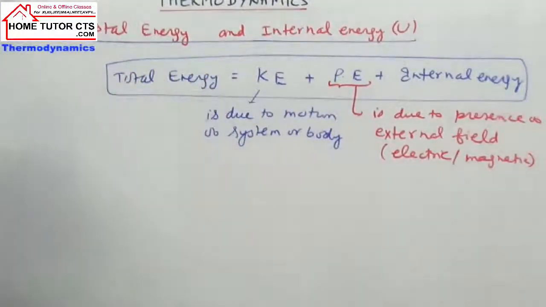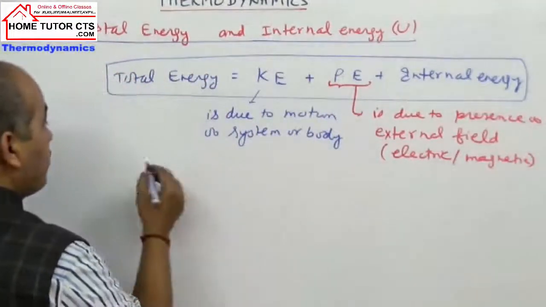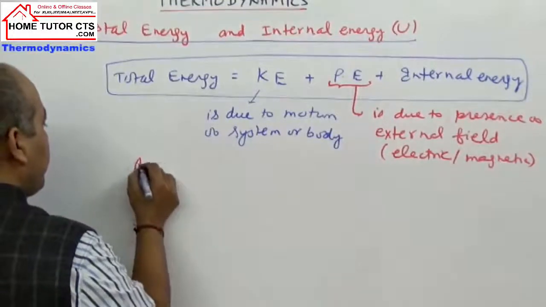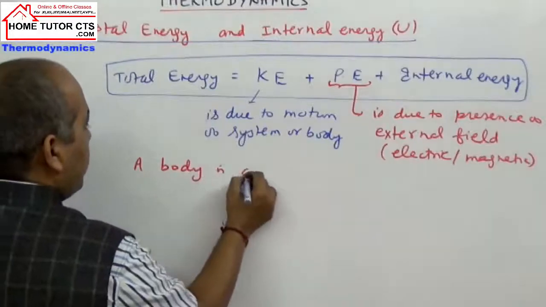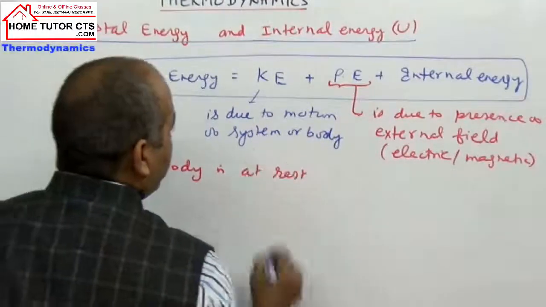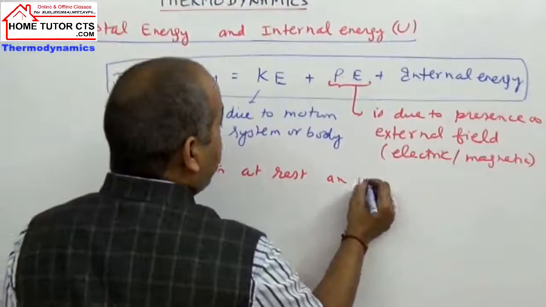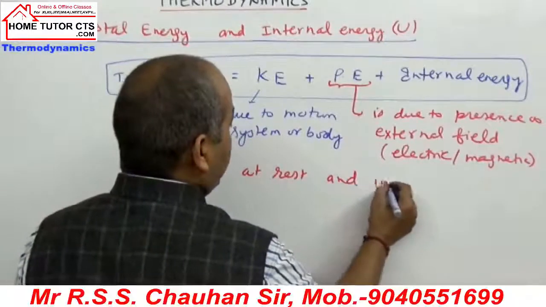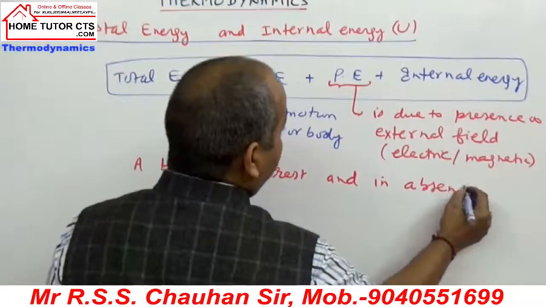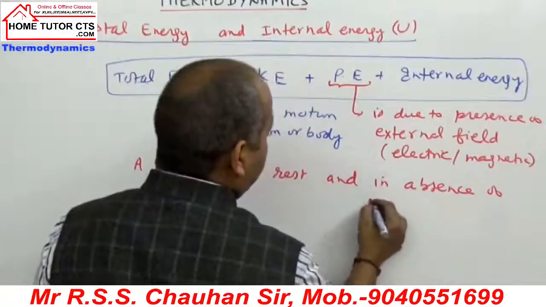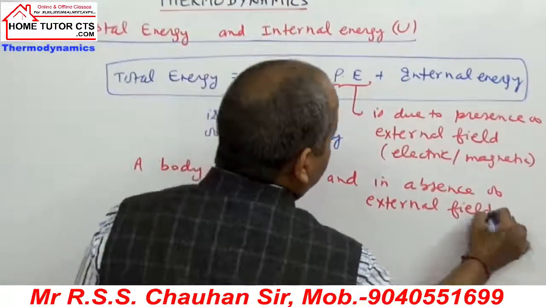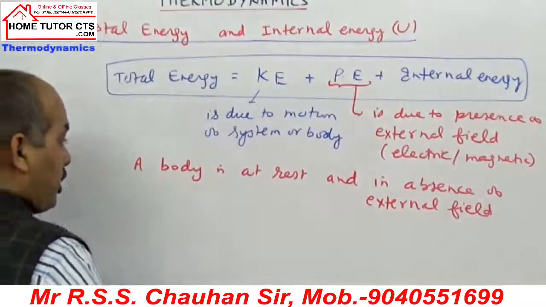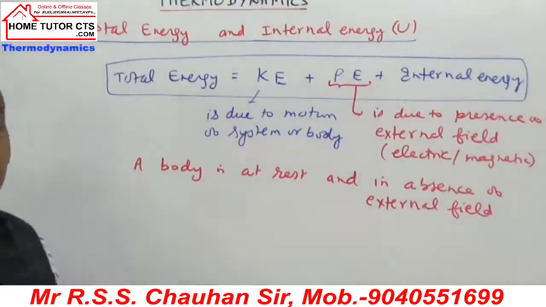Now what happens if you take a body or system at rest, and in absence of external field? When the body is at rest, it has zero velocity.